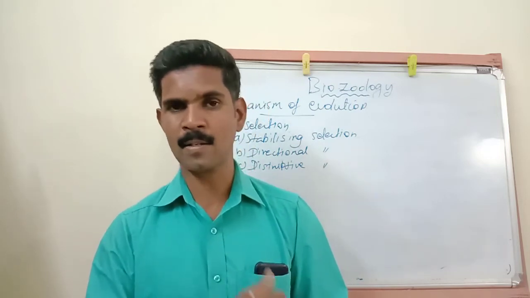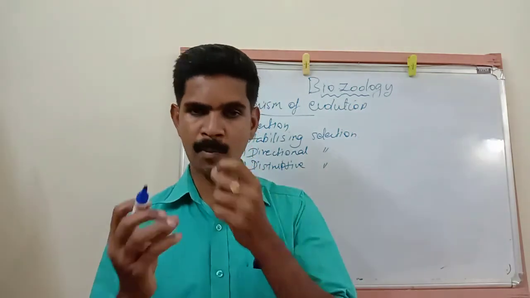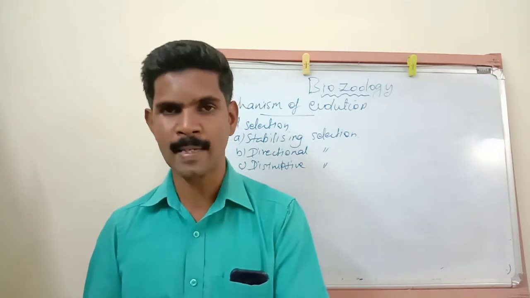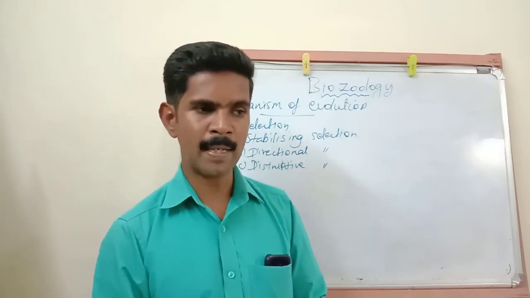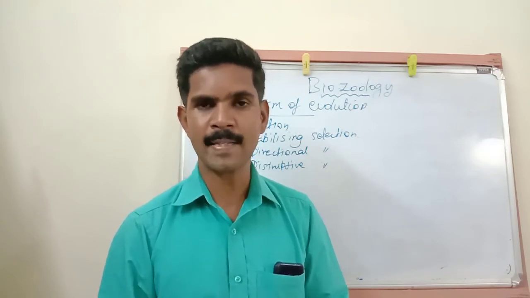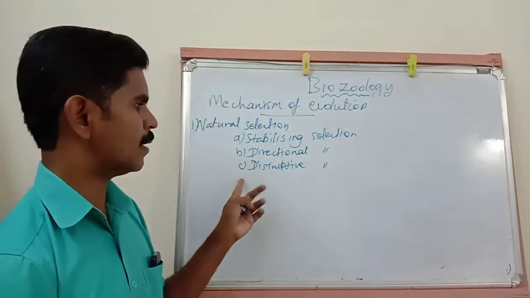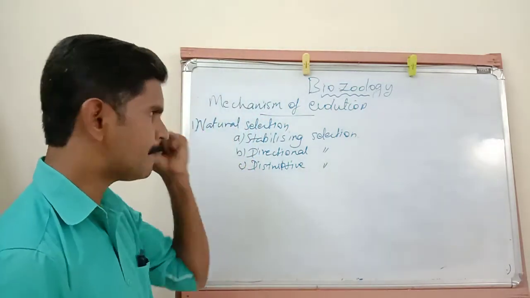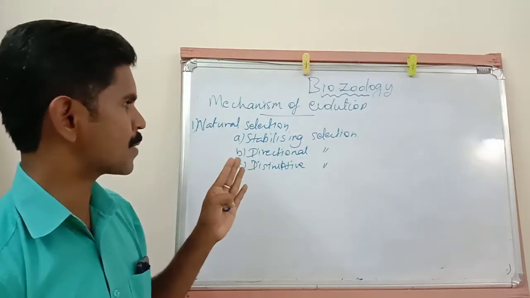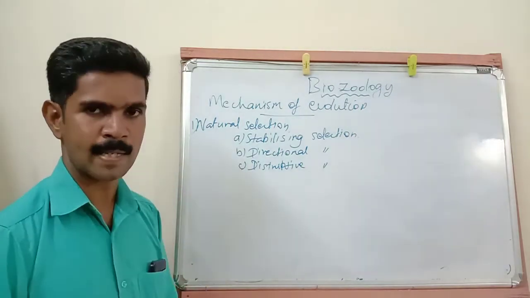In the last class I told you some Darwin finches eat small sized seeds, and some Darwin finches eat large sized seeds. So based on the size of the seeds, the Darwin finches' beak size also changes. So this is called disruptive selection. Now we have completed the first important force, natural selection, and there are three types of selection: stabilizing selection, directional selection, and disruptive selection.